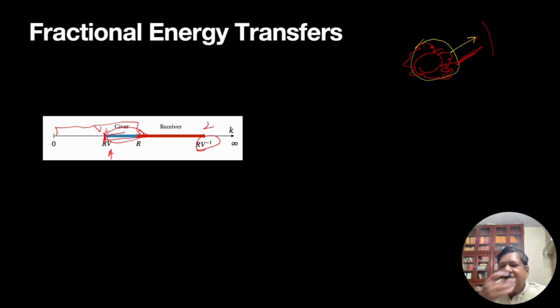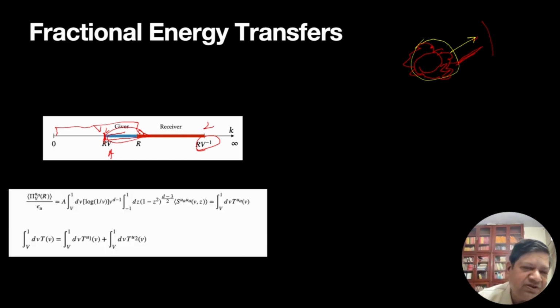So we make this fractional energy transfer, and that gives us something very interesting. So we can compute this. The same energy flux formula, where it was going from 0 to 1 for V, but now I say don't go from 0 to 1, you go from V to 1. And so you have U1 channel and U2 channel. Let's work it out for 2D and 3D only.